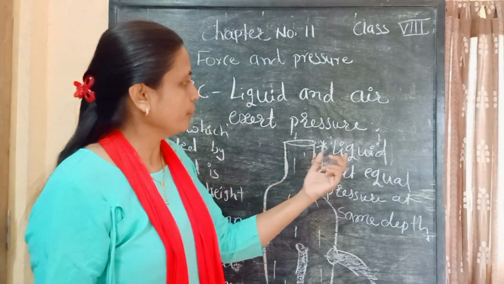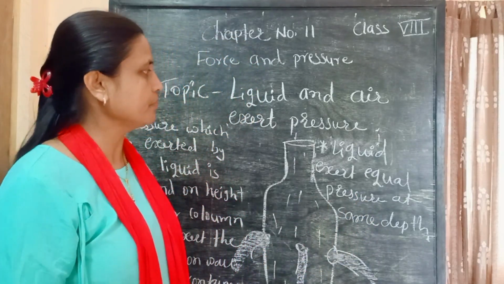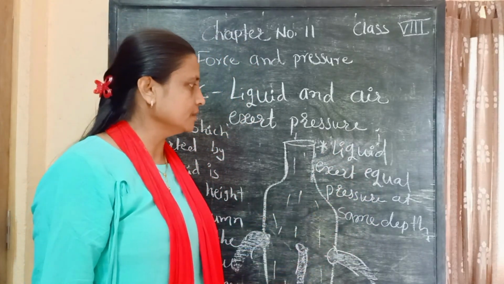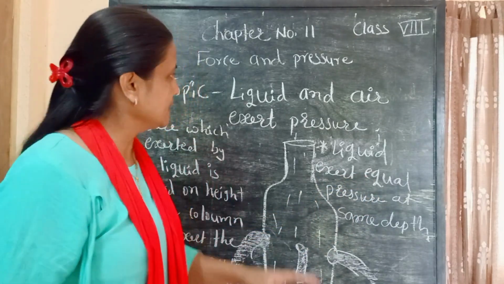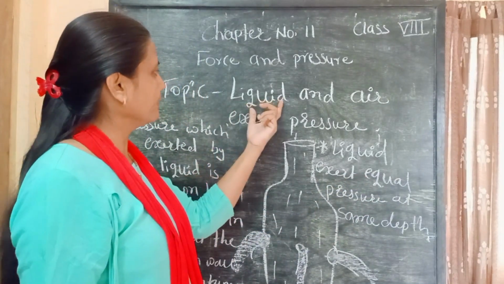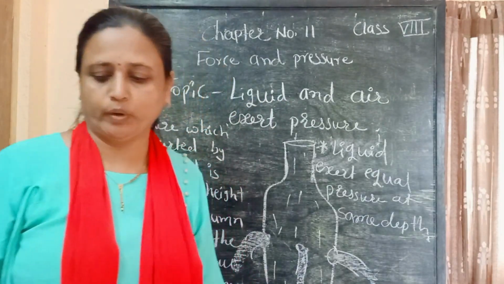From this we conclude that liquid exerts equal pressure at the same depth. This is all about the concept of pressure exerted by the liquid.